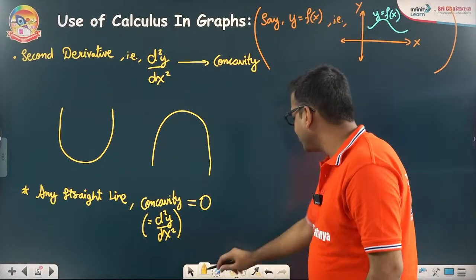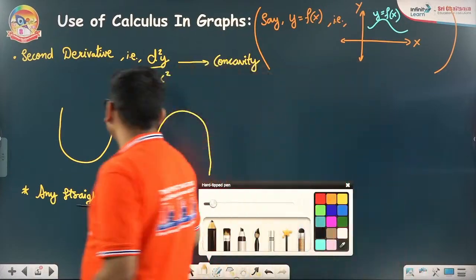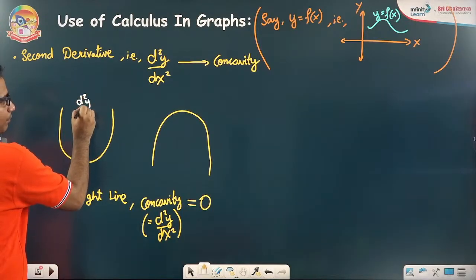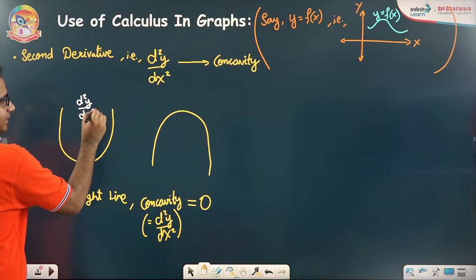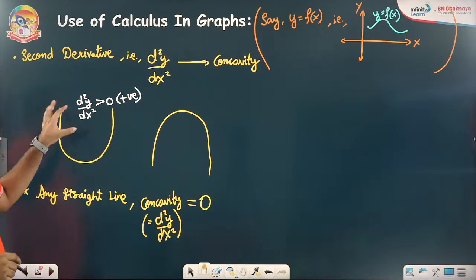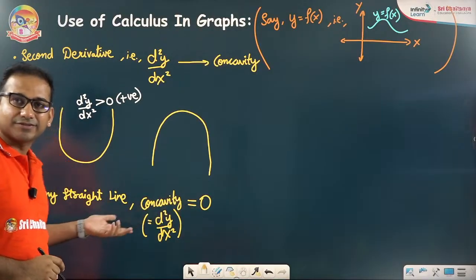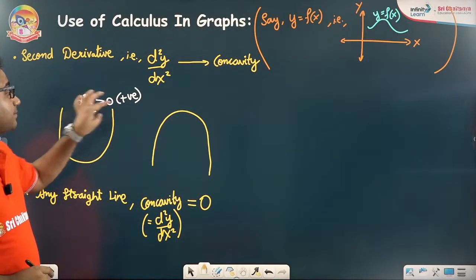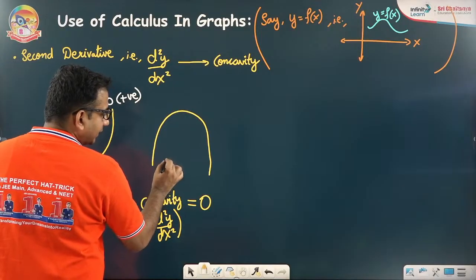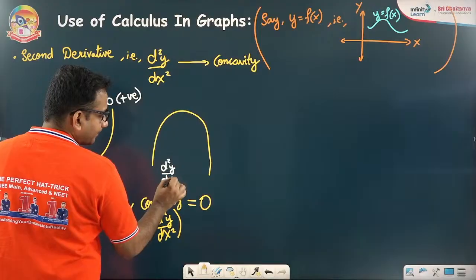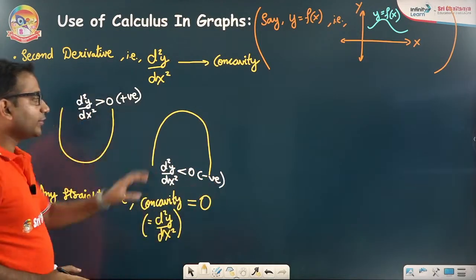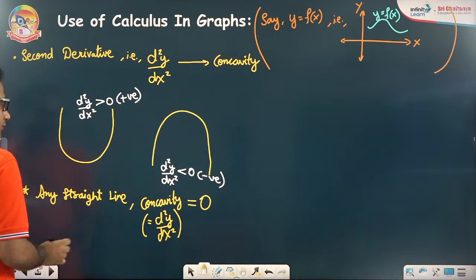Now, concave upwards is given by positive double derivative, d2y by dx square is positive. If the double derivative is 0, it might represent a straight line. If the double derivative is positive, it represents concave upwards. And if the double derivative is negative, d2y by dx square is negative, then it represents concave downwards.